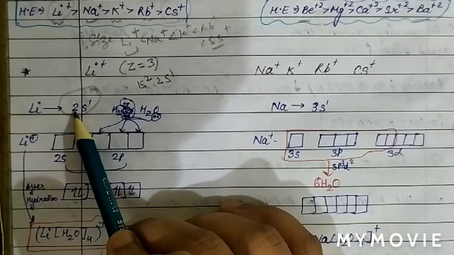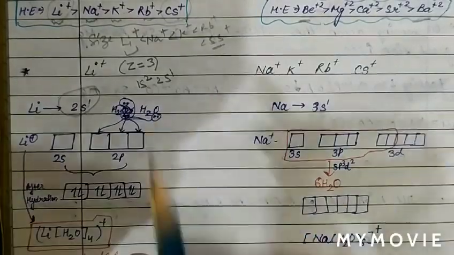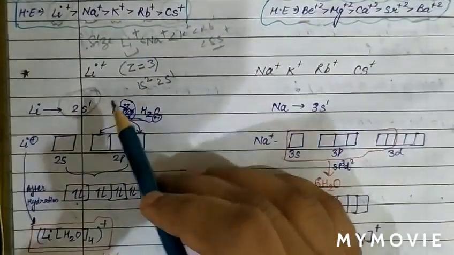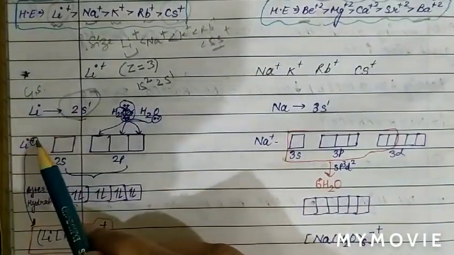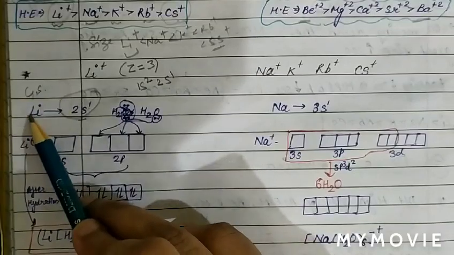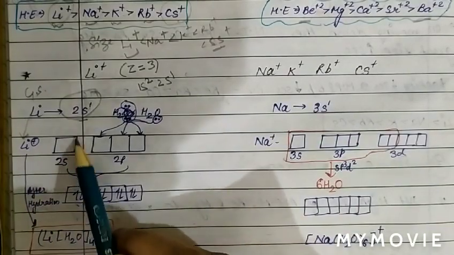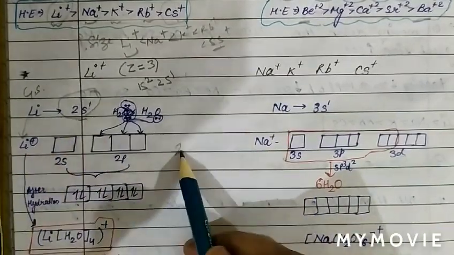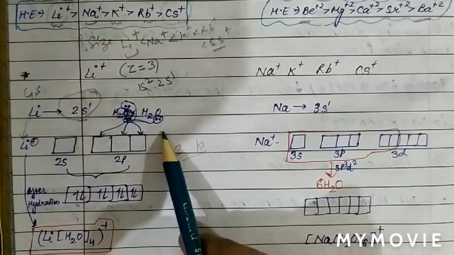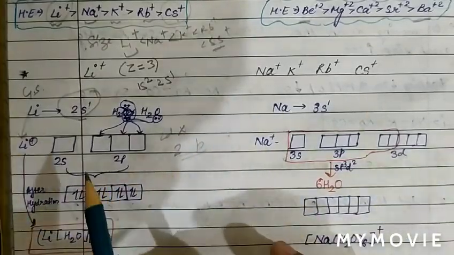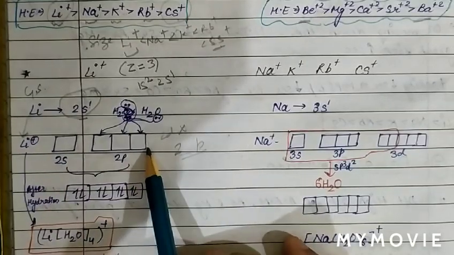For the second shell, 2p orbitals also exist. Lithium in the ground state has the electronic configuration 2s1. When we remove the electron, it forms lithium plus ion, and the electron from 2s is removed. Now the 2s orbital becomes vacant, and for the second shell the 2p orbitals are also vacant. So basically 2s and 2p, but there is no 2d orbital because 2d does not exist. So how many orbitals are vacant? One 2s orbital and three 2p orbitals.